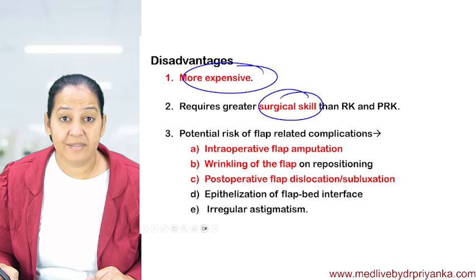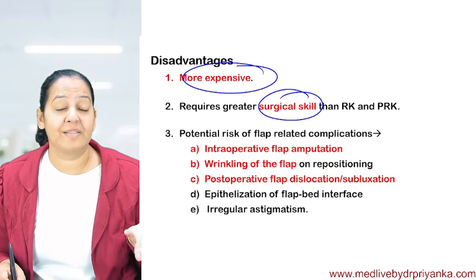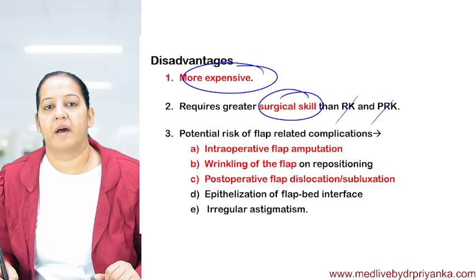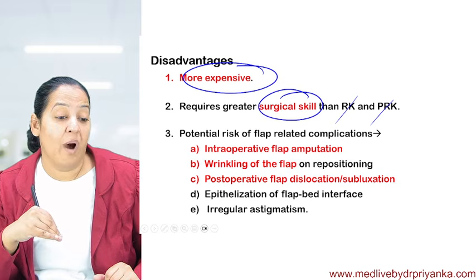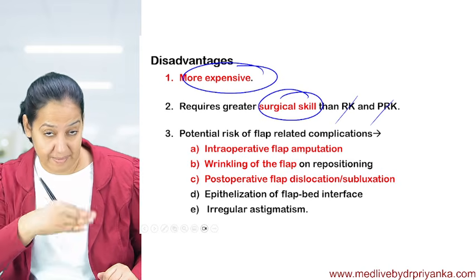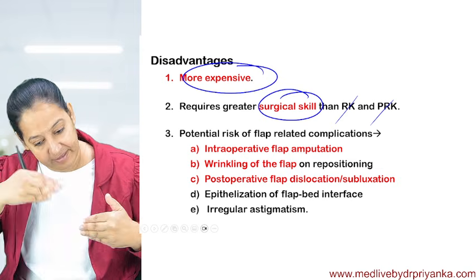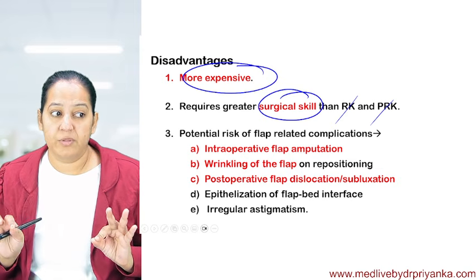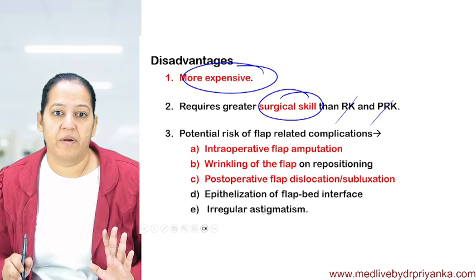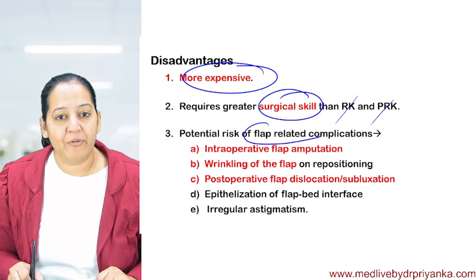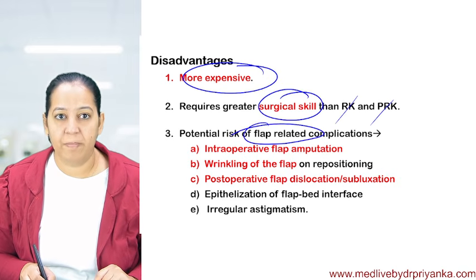Here surgical skills are required, and more surgical skills are required as compared to RK and PRK, because a typical 160 micrometer flap has to be taken, and then laser, and then reposition. So the ophthalmologists require more skills to perform it. But there is flap-related complication.